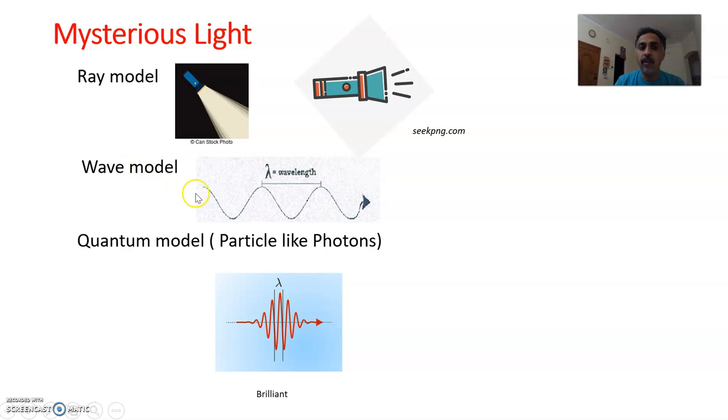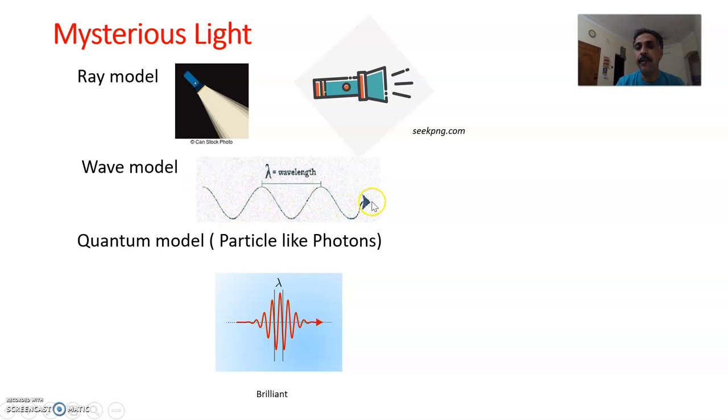Then in the wave model, we treat the light that comes out of a source as a wave. So this is a wave, right? And this is a wavelength, the length between two troughs or two crests. We'll see this later. So this model is the wave model.